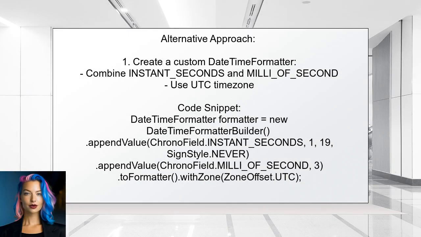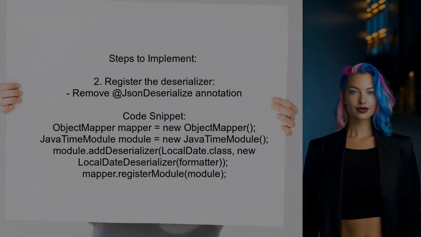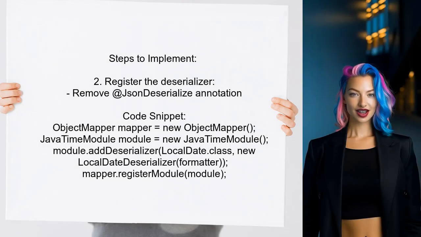An alternative solution provided by another user involves modifying the local date deserializer to accept epoch milliseconds. They suggest creating a custom date-time formatter that combines epoch seconds and milliseconds, ensuring it uses UTC to avoid time zone issues. Next, they recommend registering this custom deserializer with the object mapper and removing the JsonDeserialize annotation from the birthday field in the FB profile class. This allows the local date to be read correctly from the modified JSON.